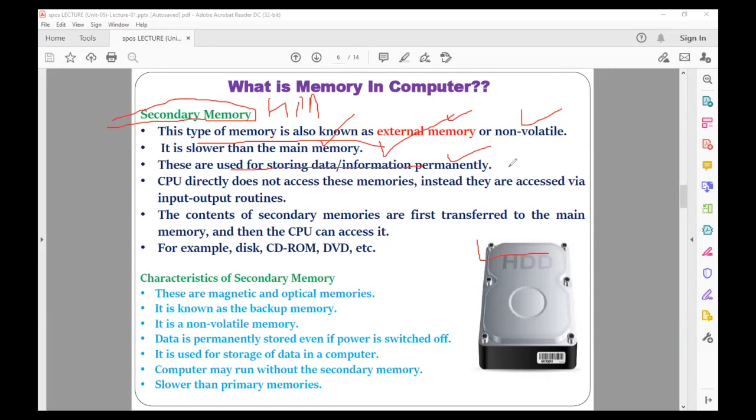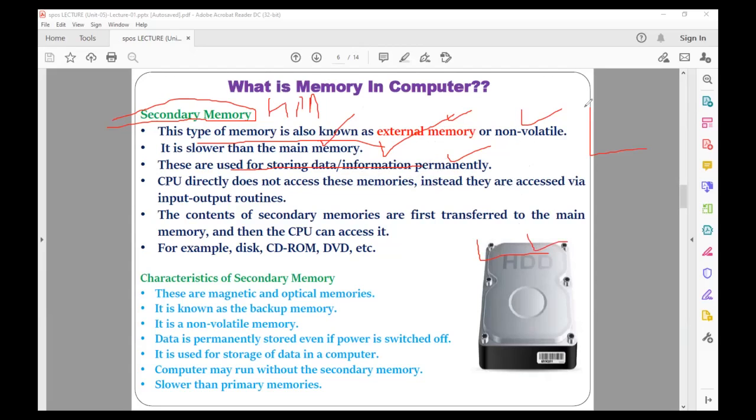That is the reason it is considered non-volatile, whereas the primary memory, as we have seen, is used to store data or information for temporary purposes. Only at the time when the CPU is executing or operating on that data and instruction is it stored on the primary memory. But whatever data and information you want to store permanently can be stored on the hard disk.